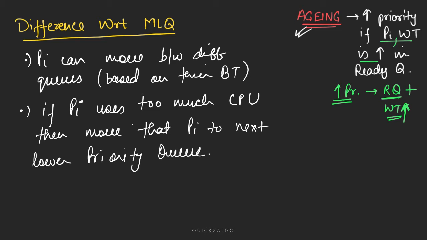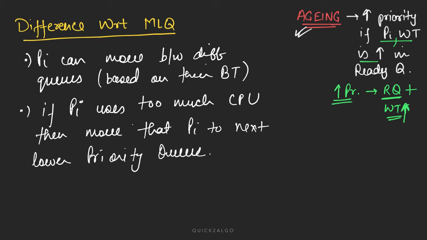If a process is taking too much time with the CPU, it means that other processes are waiting, but we want to make our system much more interactive. That's why if it's using too much CPU time, we reduce the priority and shift that process into the next priority queue. Just the next, not any other queue.